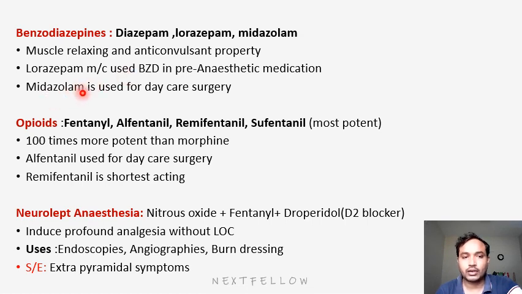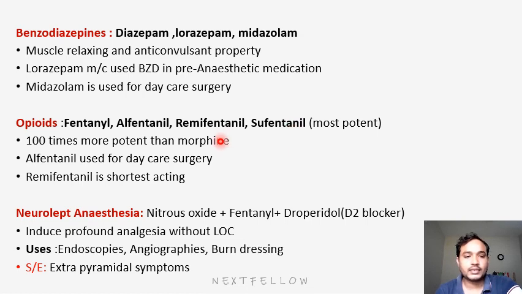Our next group will be opiates. Opiates include fentanyl, alfentanil, remifentanil, and sufentanil. Among these, sufentanil will be the most potent. These drugs are 100 times more potent than morphine. So all these drugs are very potent. Next, alfentanil will be used in daycare surgeries. Among this group, remifentanil is the shortest acting. Next, sufentanil is the most potent.